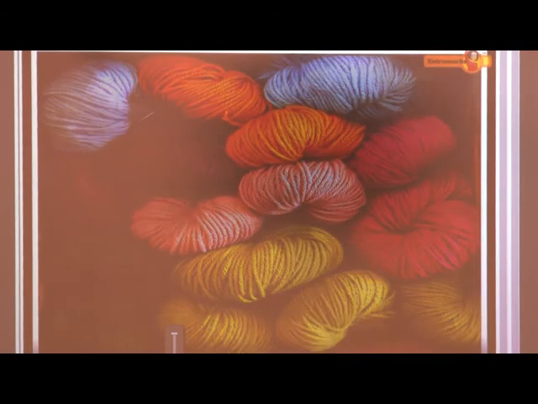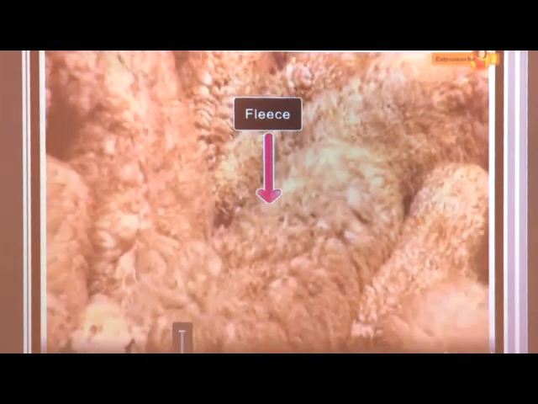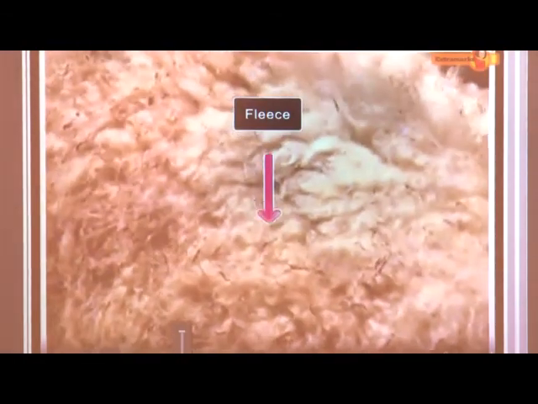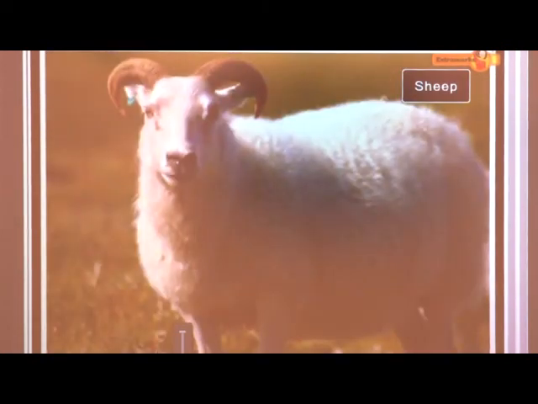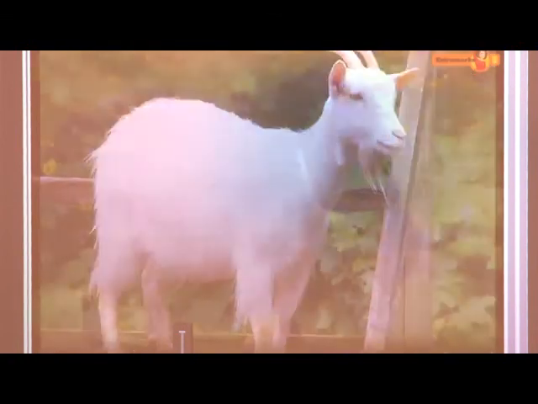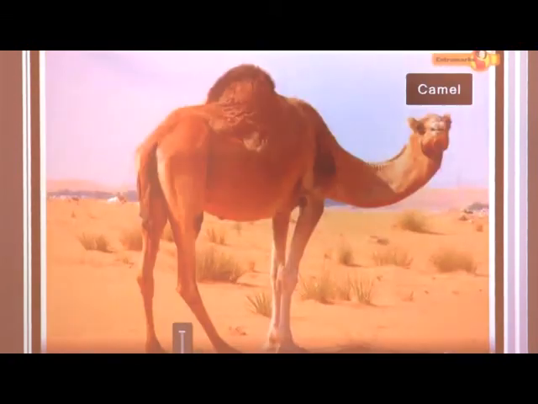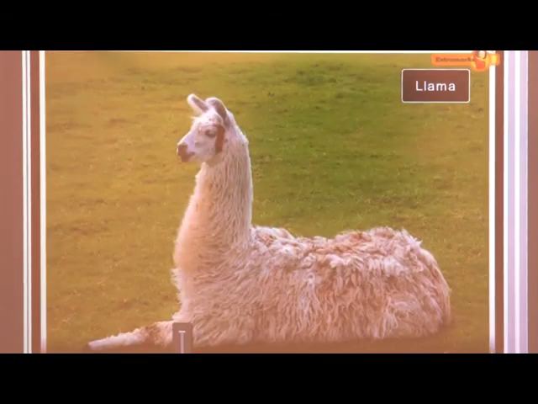Wool is a natural fiber obtained from animals with a thick coat of hair on their bodies. This coat is called fleece. Some important wool-yielding animals are sheep, goat, yak, camel, llama and alpaca. The fine and soft underhair of these animals provides fiber for making wool.